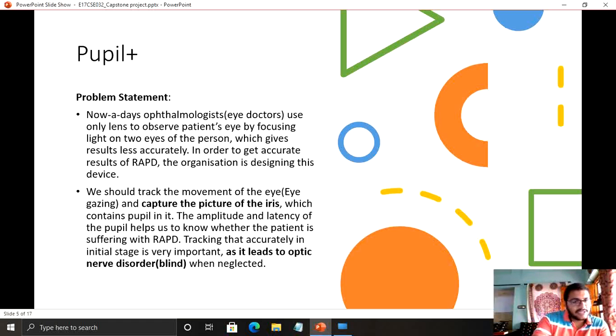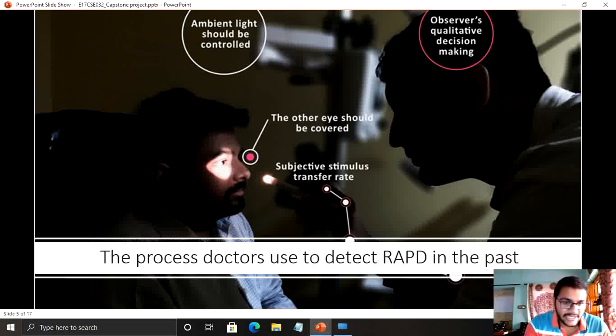So this is the problem statement. If you want a detailed explanation, I'll go to the next slide. Nowadays, when people go to a hospital suffering from an eye disease, the doctors use a light. They shine the light on one eye, close the other eye, mark the readings, and do the same thing with the other eye. Every time the doctor does this process, there may be errors.